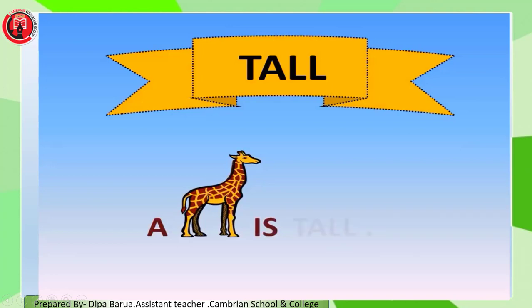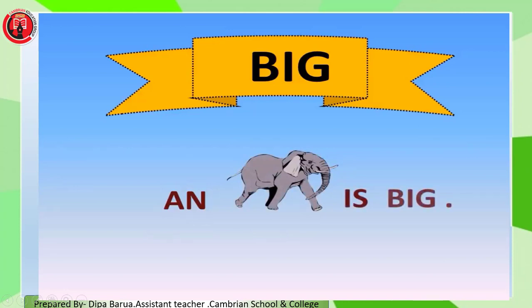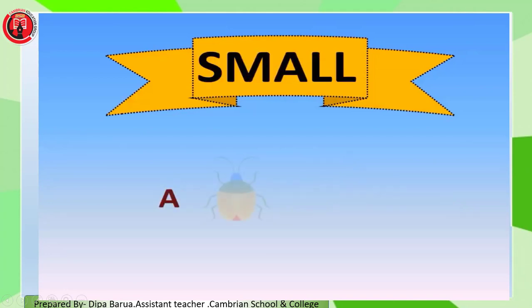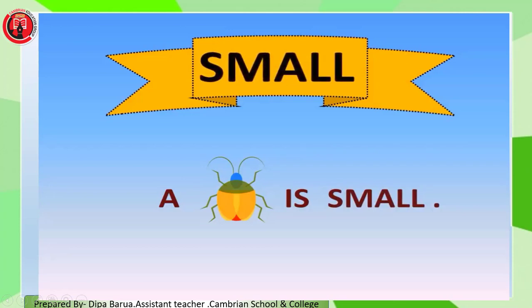A giraffe is tall. Here the word tall describes the giraffe. An elephant is big. The word big describes the elephant. A bug is small. Here the word small describes the bug.